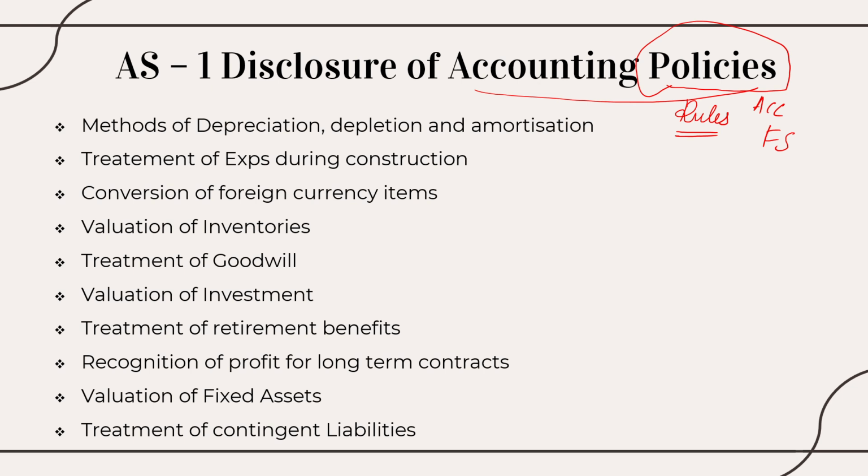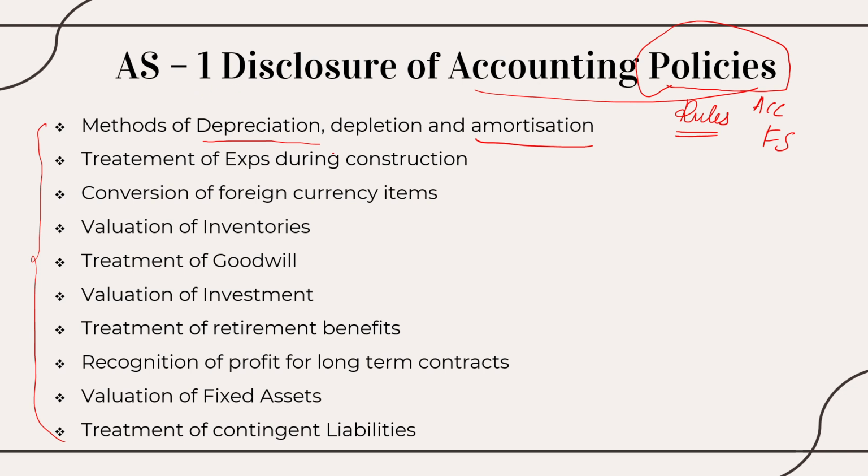So when it comes to disclosure of such policies, disclosure means you're telling the stakeholders that you have followed certain policies, where you have followed them, how you have followed them. All those you should be mentioning in your financial statements for your stakeholders to understand. So there are 10 significant parts given in AS1. The first one is depreciation, that is the method of depreciation and amortization that we follow in the company.